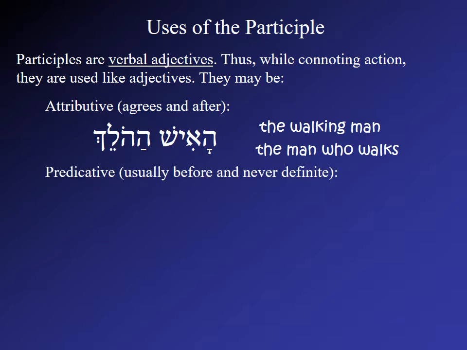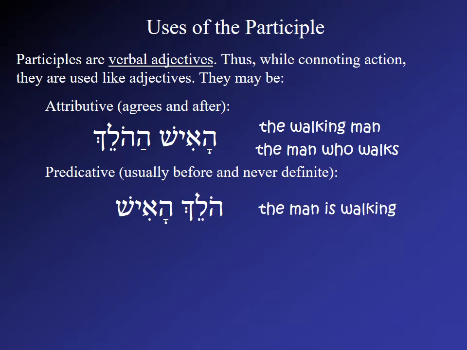It can also be predicative. In this case, normally, though not always, the participle will come before the noun, and the participle will never have the definite article in this case. So, holech ha'ish, this is predicative, the man is walking. Remember, a predicative makes a complete sentence.